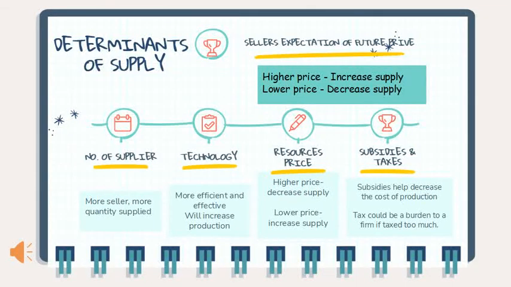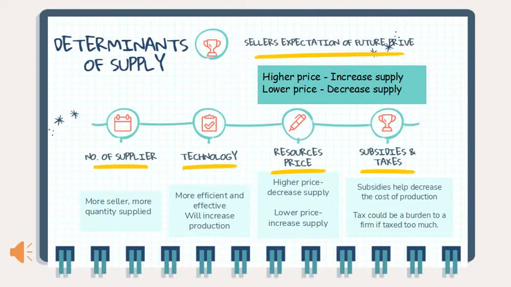Now, let's see what the factors are that determine supply. First and foremost, the number of sellers influences the quantity of supply. This is because if there are a lot of suppliers in the market, the quantity of particular goods being produced also increases. The next determinant of supply is the application of technology in production. Usage of technology will increase production as it helps the company become more efficient and effective.